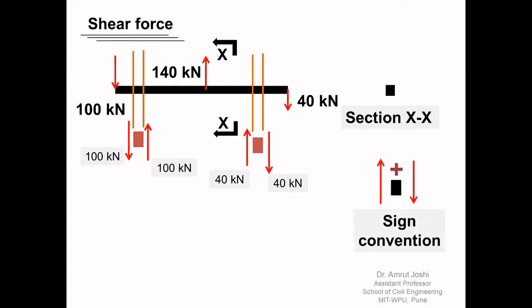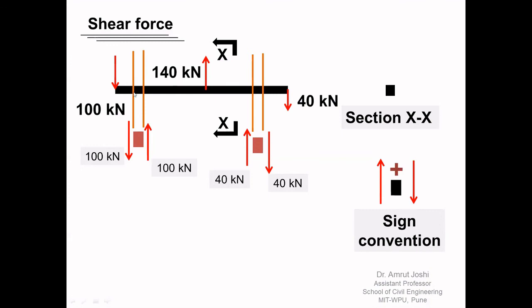Now let us understand what the sign convention is. Whether the cross sections slide in this way or this way, it is hardly going to make any difference, unlike tension and compression. Therefore, the sign of shear force is academic in nature, but still we need to define the sign. So the algebraic sum of all the forces parallel to the cross section on the left hand side of the cross section, if it turns out to be upward, and on the right hand side of the cross section, if it turns out to be downward, this pair of forces we call a positive shear force.